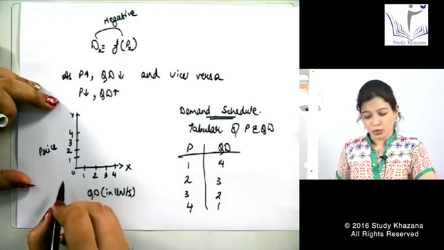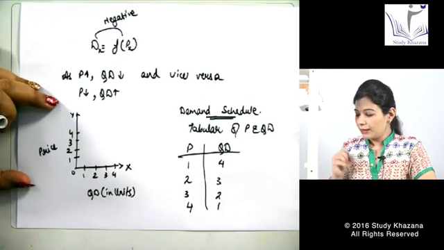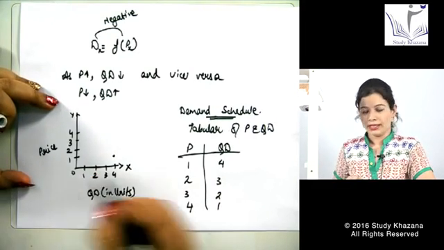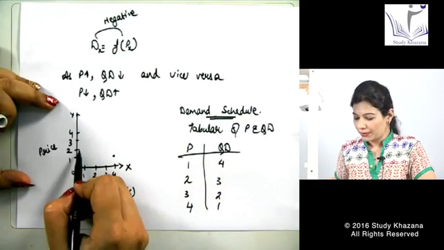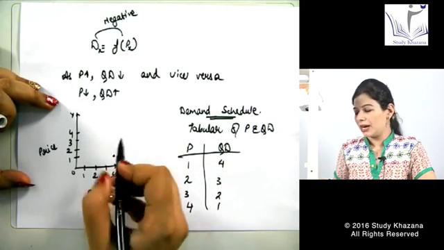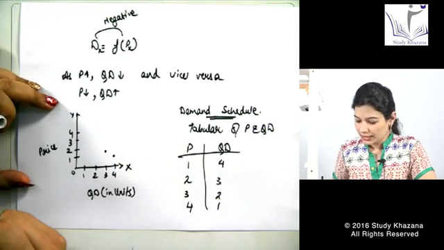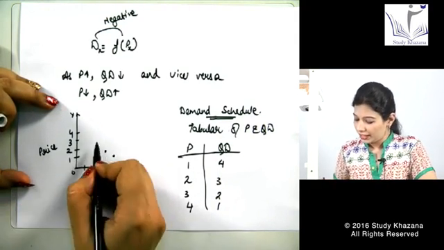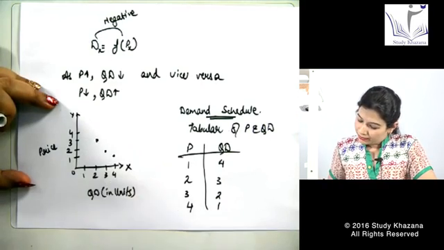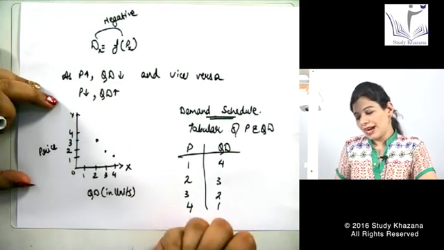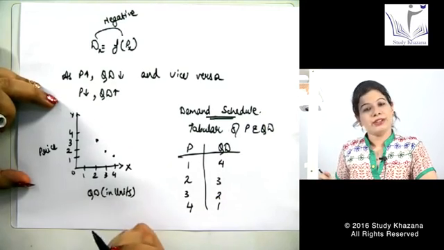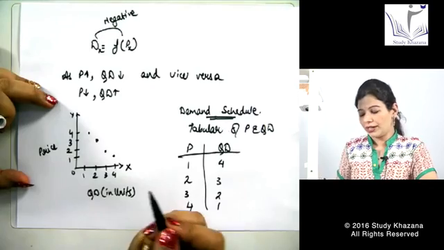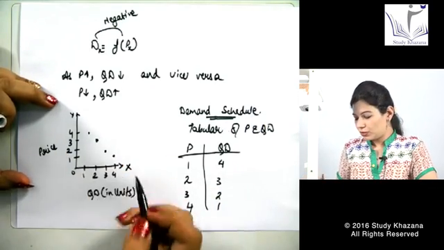When the price was rupees 1, the quantity demanded was 4. When price rose to rupees 2, the quantity demanded declined to 3 units. As the price rose to rupees 3, the quantity demanded further fell to 2, and finally when price reached 4, quantity demanded fell further to 1.